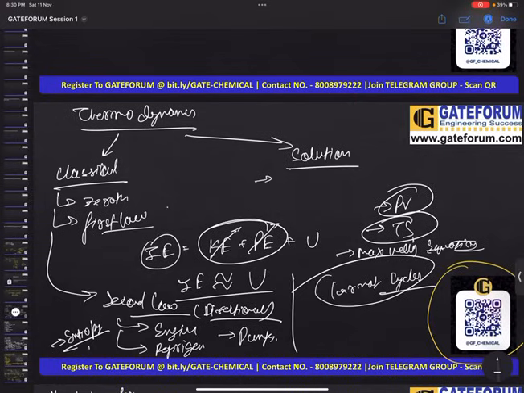In thermodynamics, suppose 10 marks come, you can expect 3 marks from your classical thermodynamics and 7 marks from your solution thermodynamics. So this is the division. Solution thermodynamics questions come more, so we will focus more on questions in solution thermodynamics. We will do theory also, understand the concept, and then directly solve some questions and all these things.